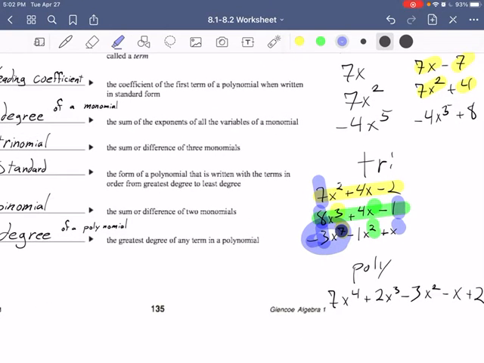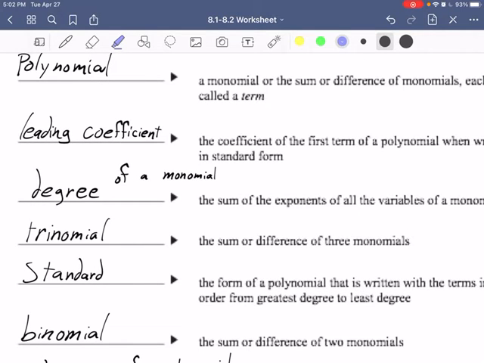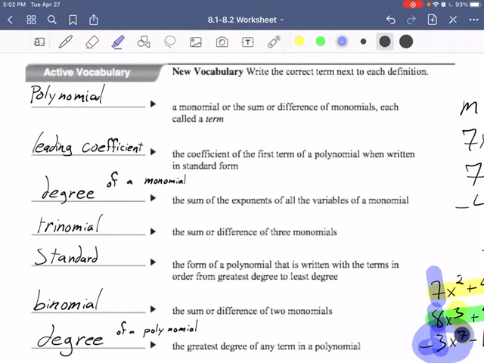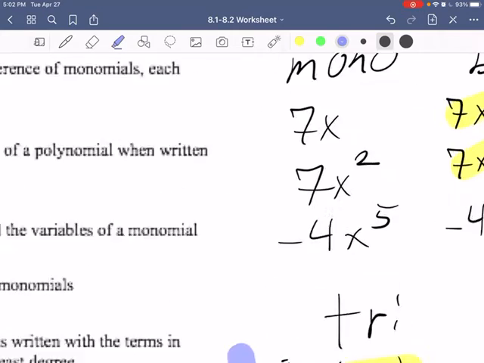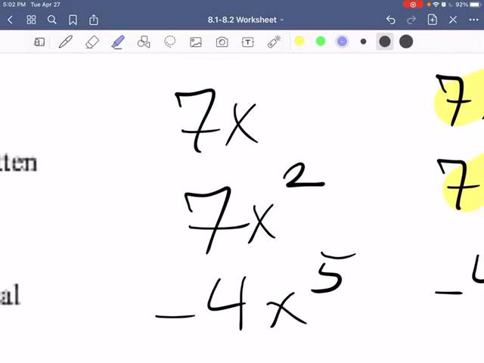Pretty important as we get into more stuff, but not so important right now for your Algebra 1 and what we're going to cover. Then we've got degree of a monomial. It's the sum of the exponents of all the variables of a monomial. So in a monomial, okay, what's the degree? The degree for this one would be 2.